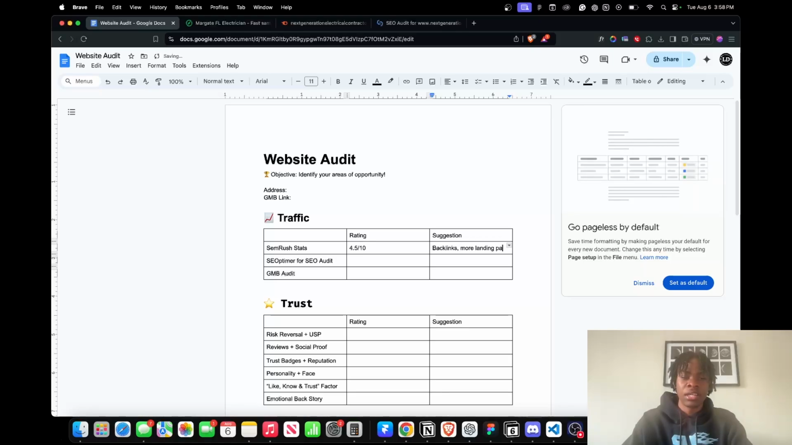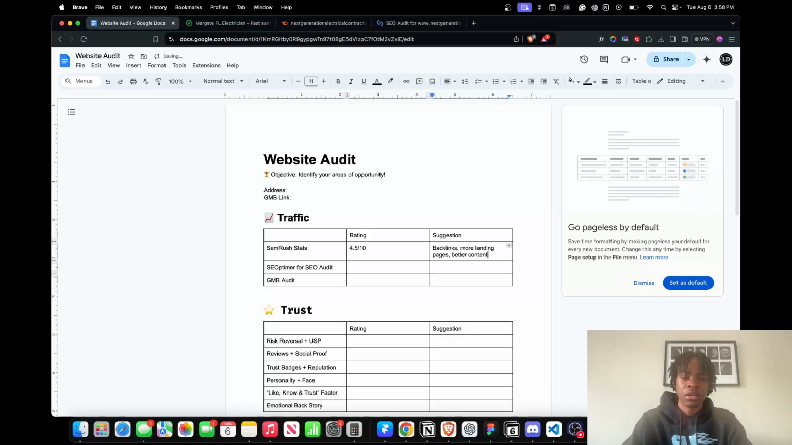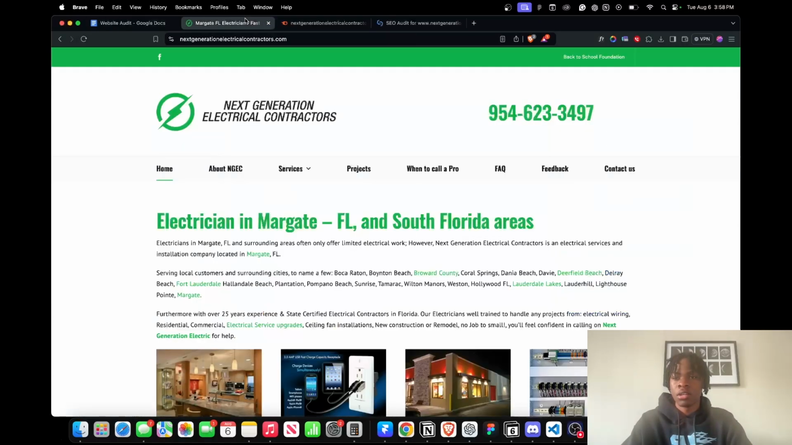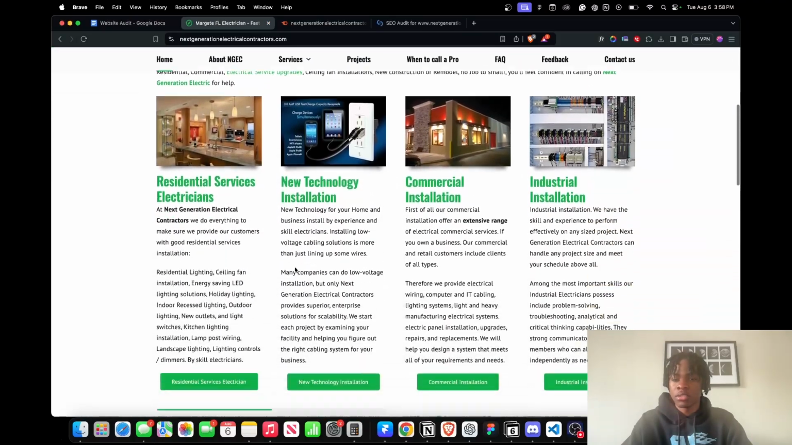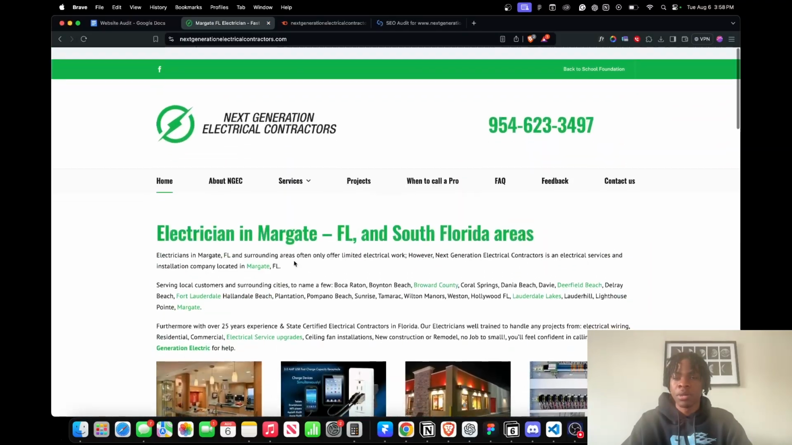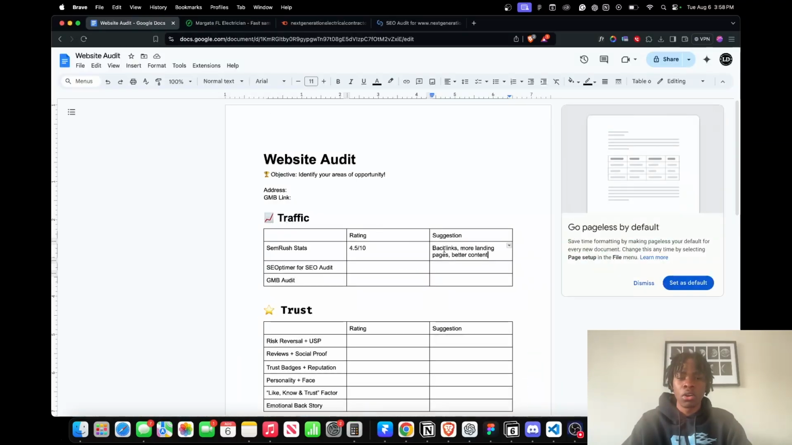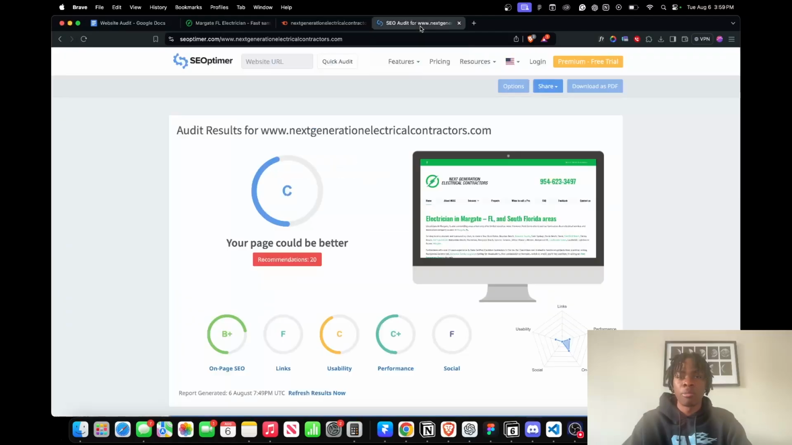More landing pages, better content, because we're going to take a look at the content, because better content is going to keep the viewer on longer, and that's going to boost your authority score too. So we're just gonna put this very general because I can't actually log into the website and see exactly what needs improvement, but we're just gonna put that as a base. Now let's take a look at SEO Optimer.